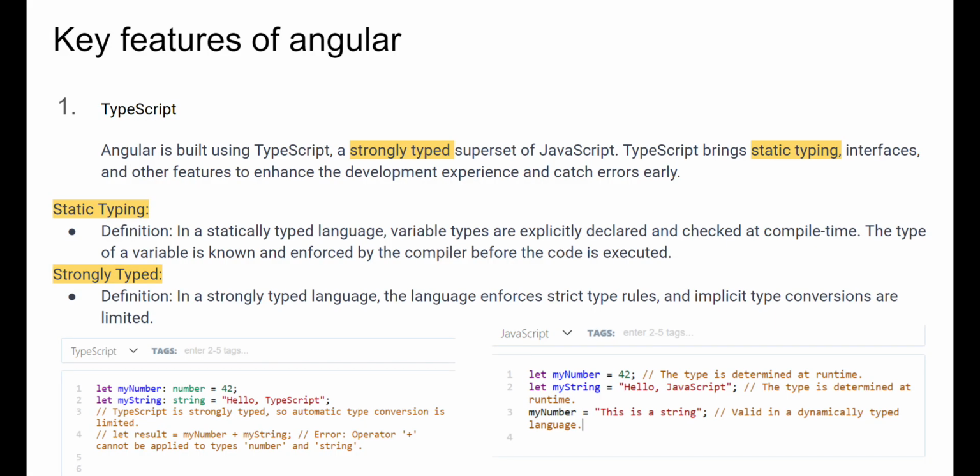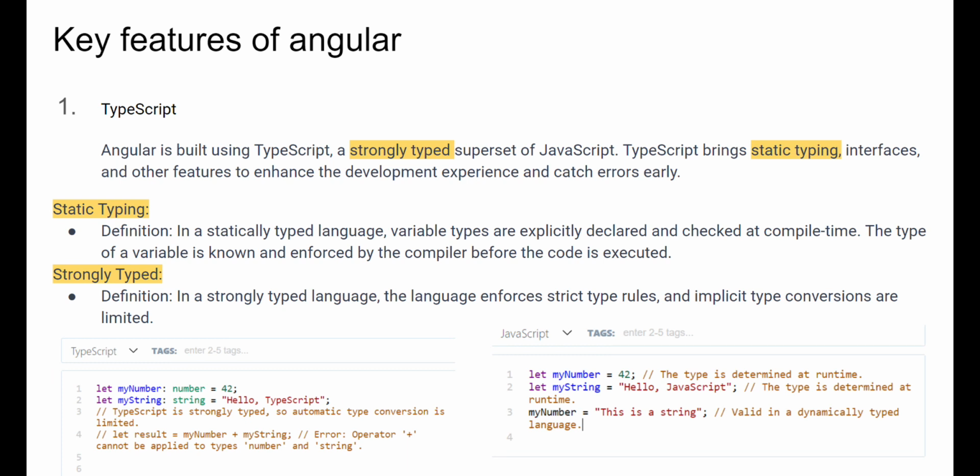We will discuss some key features of Angular. The first one we're gonna discuss is TypeScript. So Angular is built using TypeScript, a strongly typed superset of JavaScript. TypeScript brings static typing, interfaces, and other features to enhance the development experience and catch errors earlier. So we will say some keywords here. One is strongly typed and one is static typing.